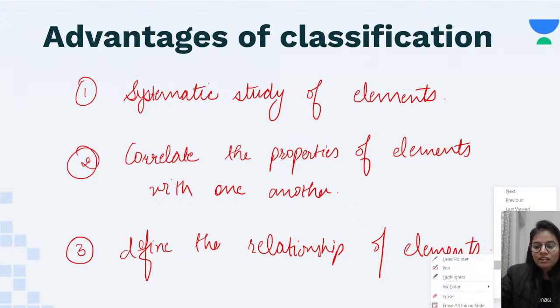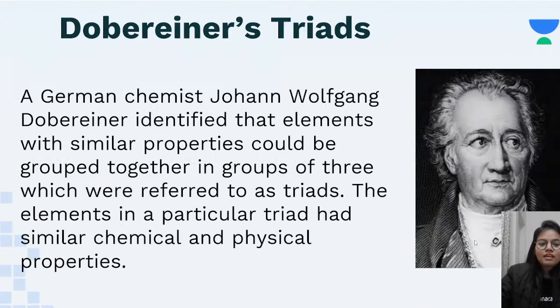So these were the main reasons why we needed to classify the elements properly, to have an easier study. Next, there were certain trials which were made. It didn't come so easily, as I told you. Many scientists tried their very best to give our modern periodic table. The first attempt was made by Dobereiner, a German scientist, Johann Wolfgang Dobereiner.